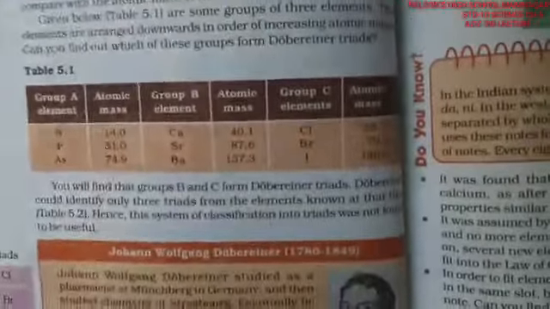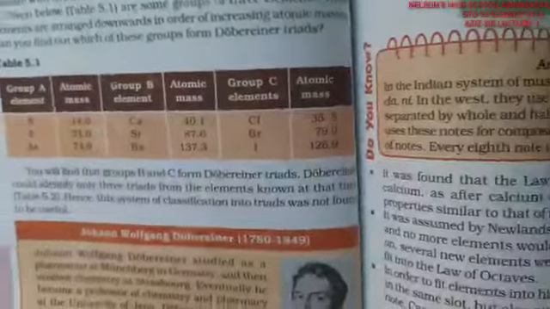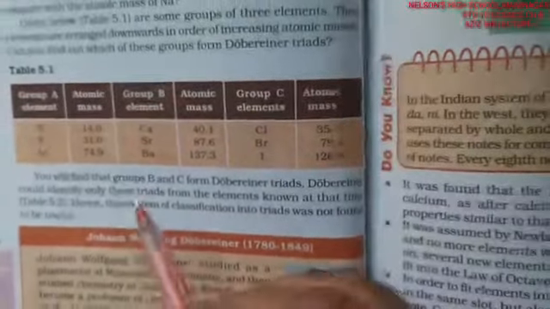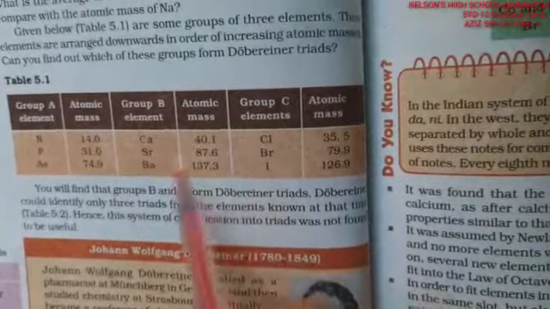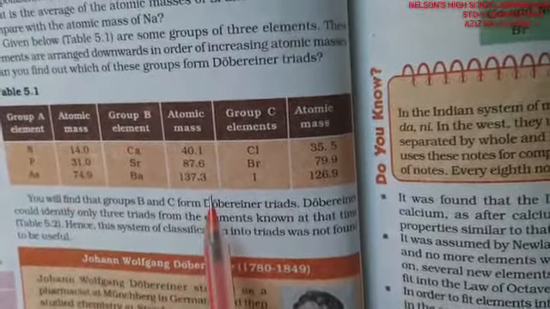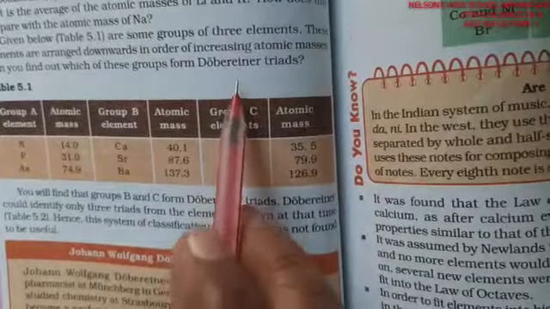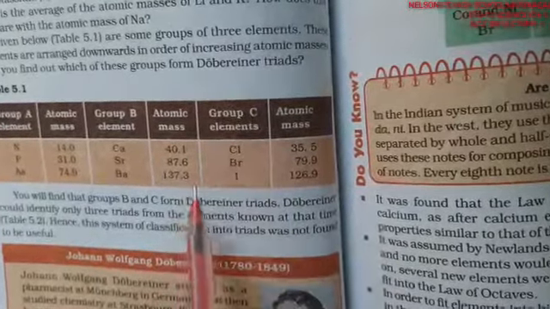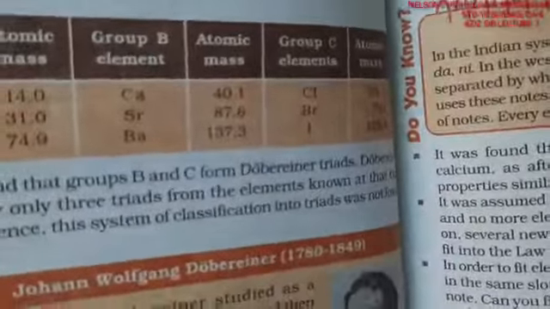Now if you see the table of Dobereiner, he made groups, and these groups were A group, B group and C group. As you are able to see, these elements were arranged according to their atomic masses. So this was Dobereiner's triads, and this was the table.